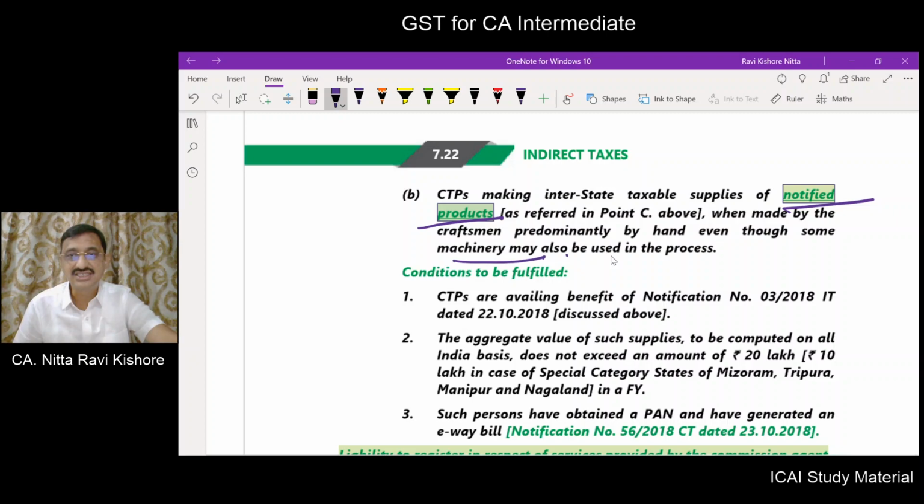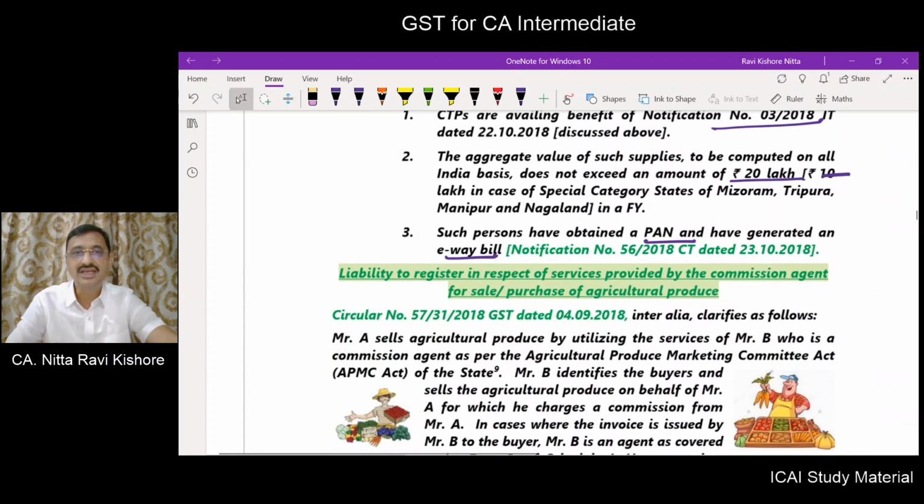What are the conditions? They are taking the exemption as per notification 3/18. Aggregate value does not exceed 20 lakhs or 10 lakhs. There should be PAN and an e-way bill should have been generated.